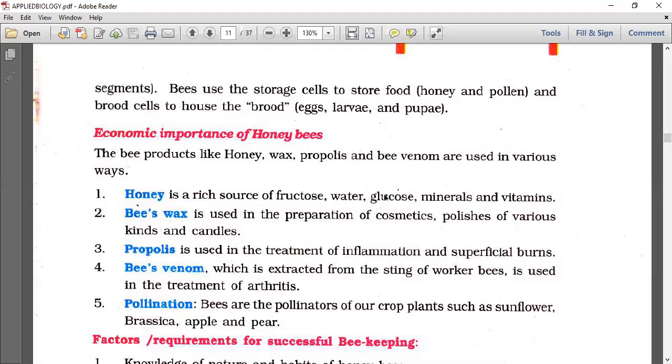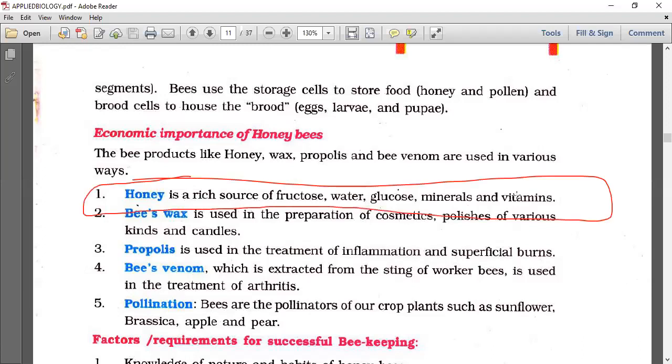Economic importance is well known by the people. The bee products are honey, wax, propolis, and bee venom. Bee venom is very useful for the treatment of arthritis. Honey is a rich source of fructose, water, glucose, minerals, and vitamins. Fructose and glucose are already mostly digested. The partially digested food vomited out by the worker bee is called honey. That's why people say honey is easily digestible. I think you came to understand.